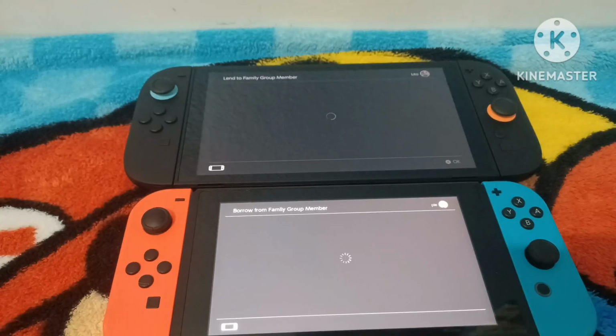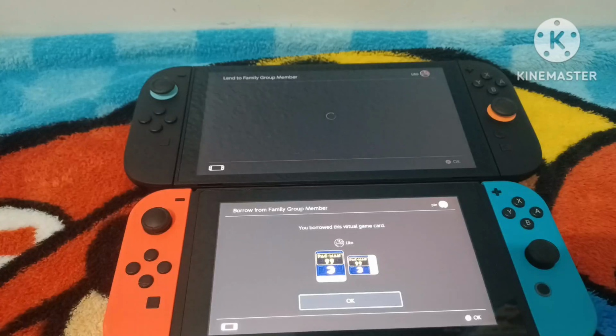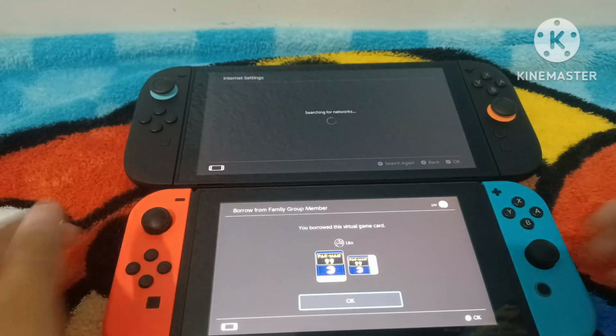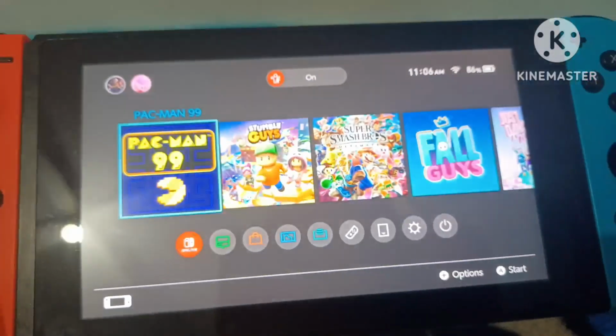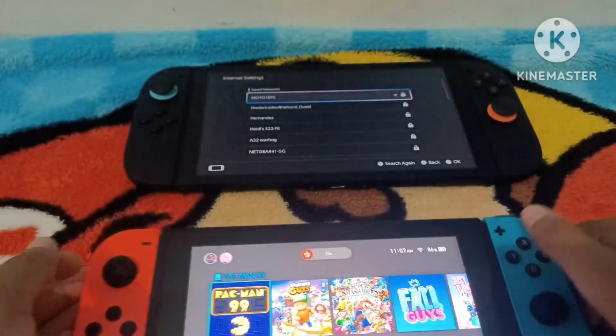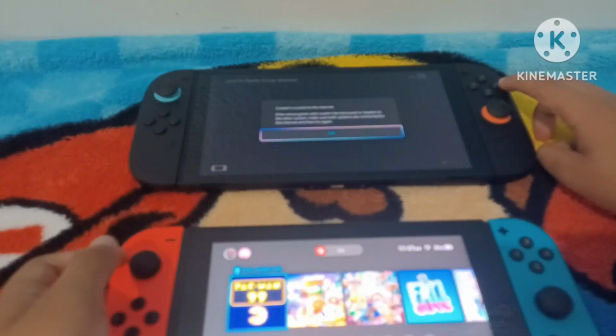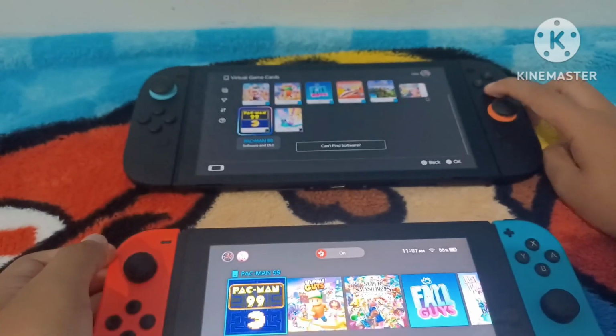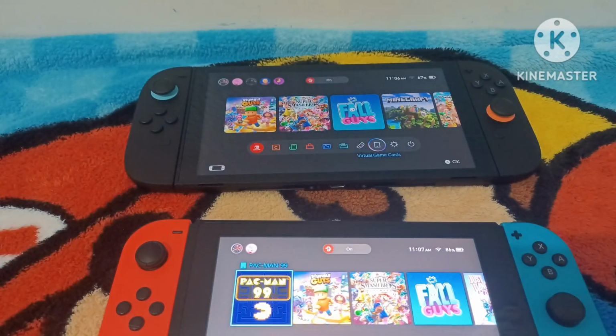And you give it a second till it loads. See, now it says you borrowed the virtual game card. Now I have the virtual game card and I can play Pac-Man 99. And that's a little annoying how it just disconnects from the internet. But yeah, that's how you do it for family group members.